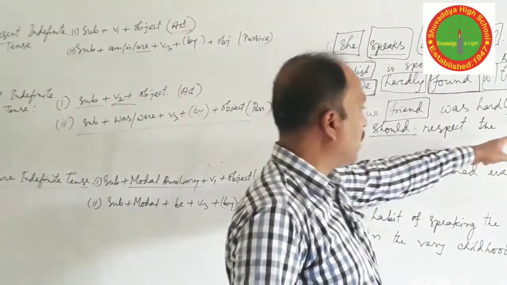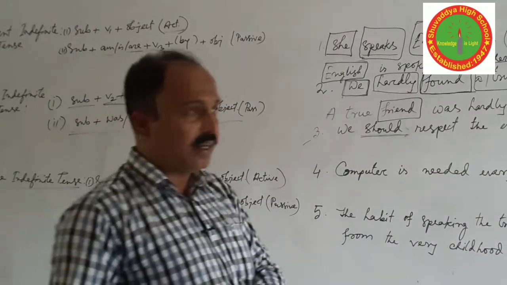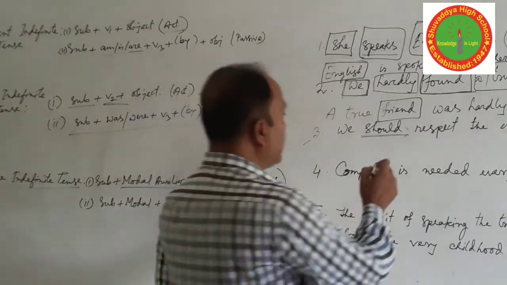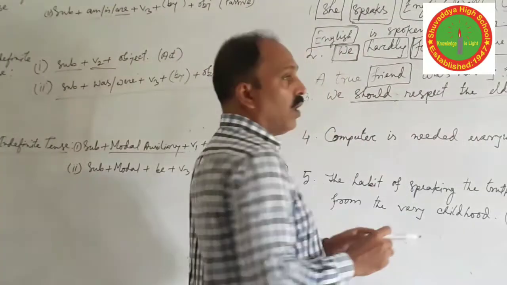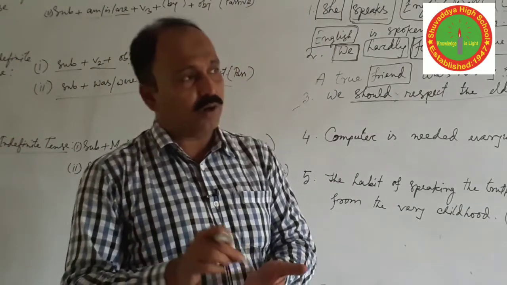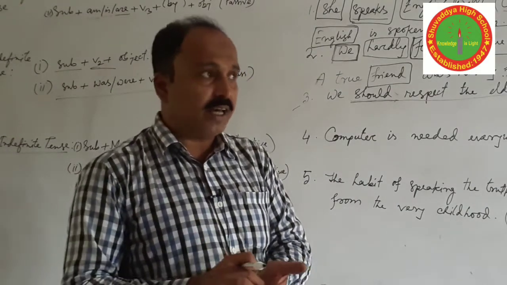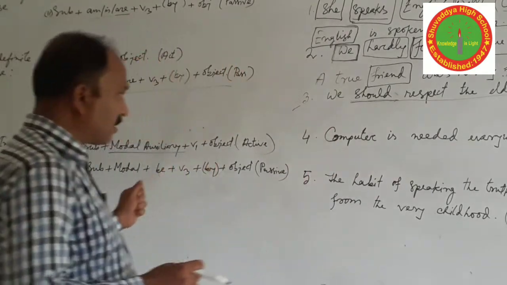We should respect the elders, but by using this structure we have to change the sentence into passive. Is the sentence active or passive? It is your first duty to identify whether the sentence is active or passive, not by the definition. You have to know by the structure.